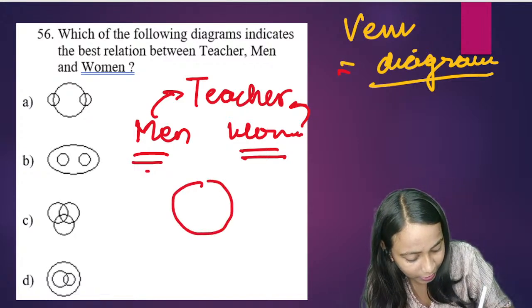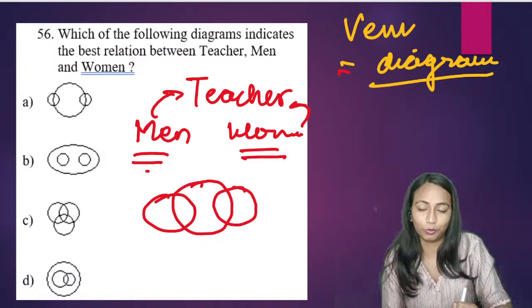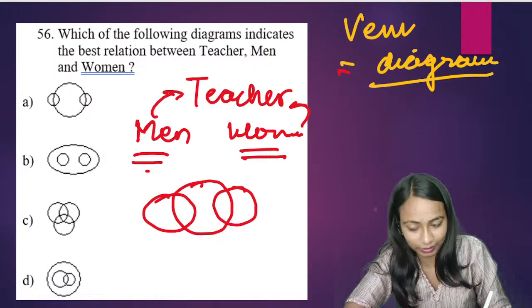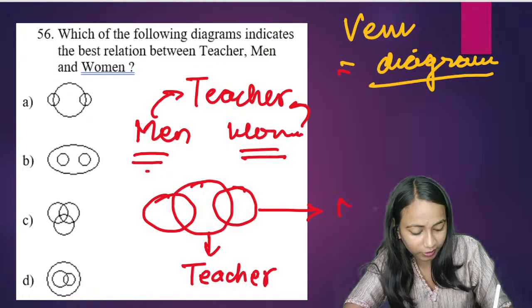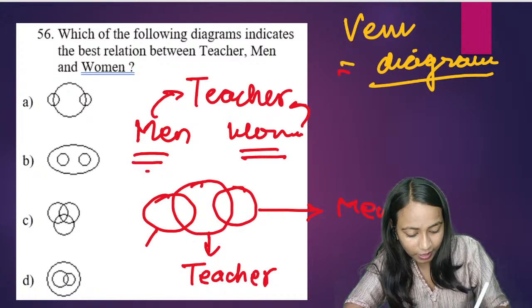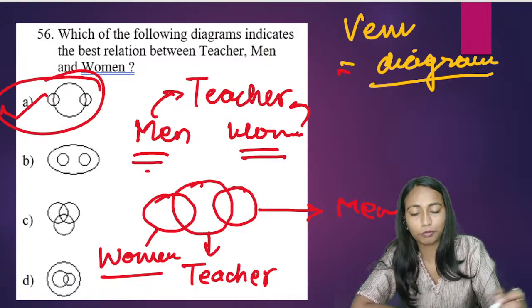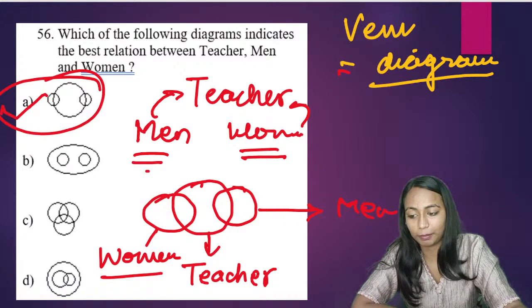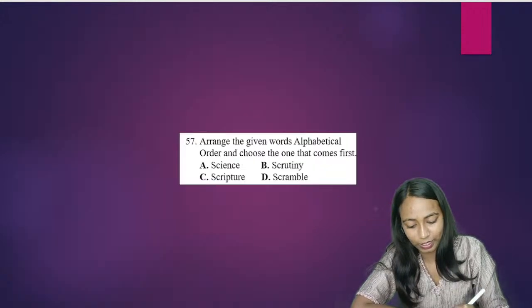Whenever we get such kind of situation, the Venn diagram will be this one. Okay, कौन सा Venn diagram मिलेगा हमको? This is the Venn diagram we are going to get. The center one will indicate teacher. Center में क्या बताएगा? Teacher. The another one will indicate men and this one will indicate women. So teacher, men and women. What will be the correct answer? Right answer for the question will be option A. Correct answer यहाँ पे क्या होगा? Option A is the correct answer. Okay. So this we have to keep in mind.